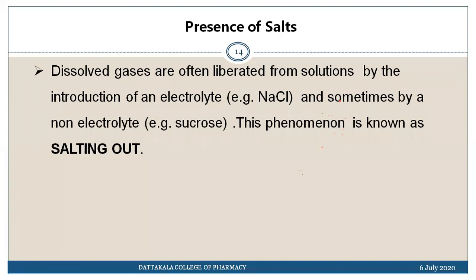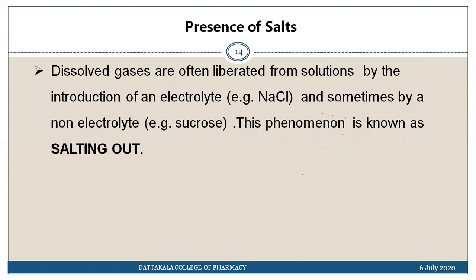But we want the gases to be dissolved in the solvent. So to maintain the solubility of the gas in the solvent, what are we expecting? The interaction between the solvent molecules and the gas molecules. Am I right?